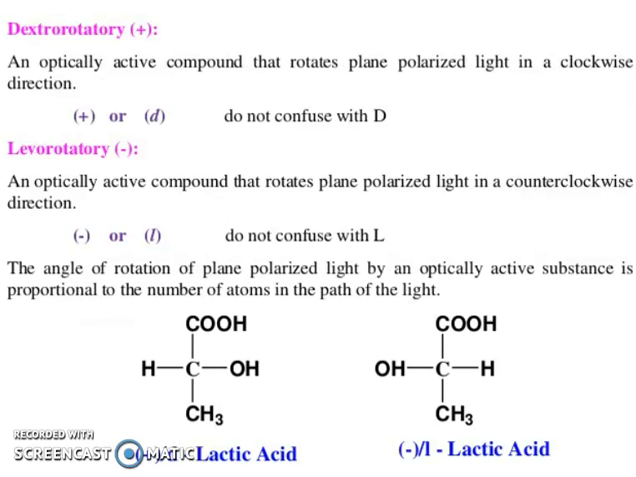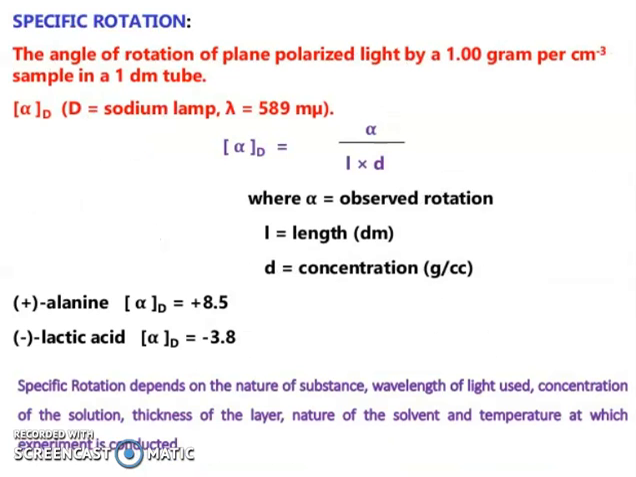Now friends, dextrorotatory, positive: an optically active compound that rotates plane polarized light in a clockwise direction, d. Do not confuse with capital D. Levorotatory: an optically active compound that rotates plane polarized light in a counterclockwise direction, l. Do not confuse with capital L. The angle of rotation of plane polarized light by an optically active substance is proportional to the number of molecules in the path of the light. D-lactic acid and L-lactic acid.